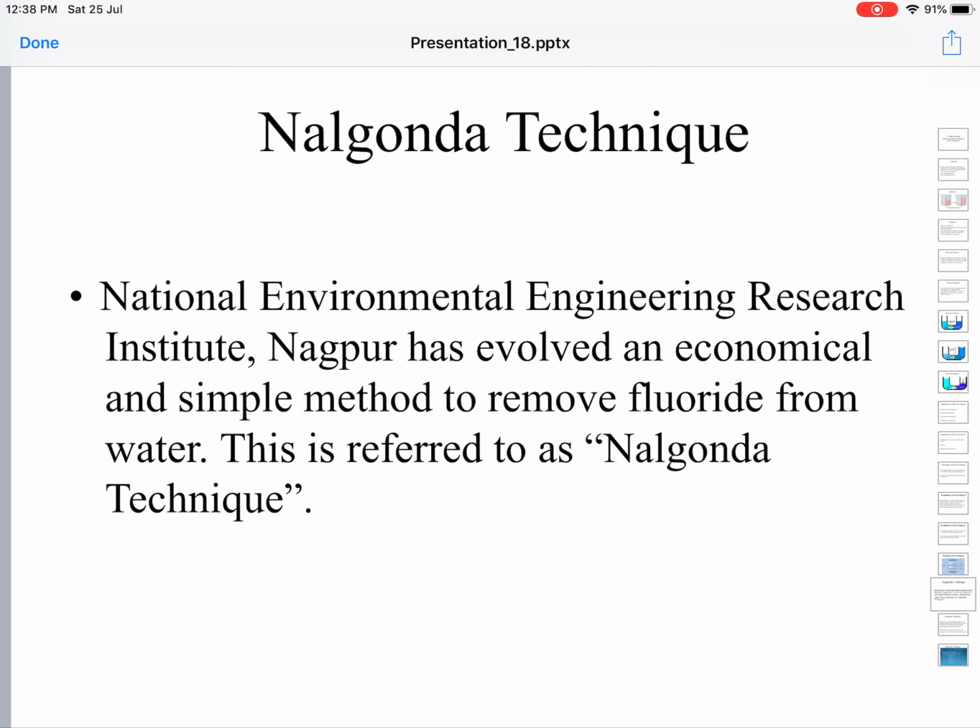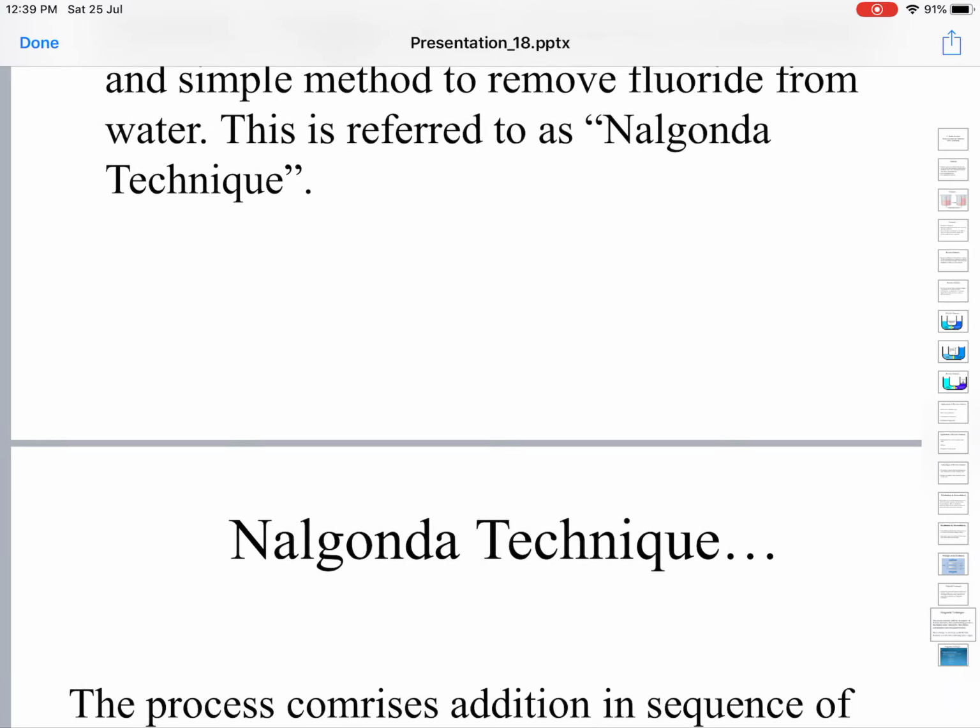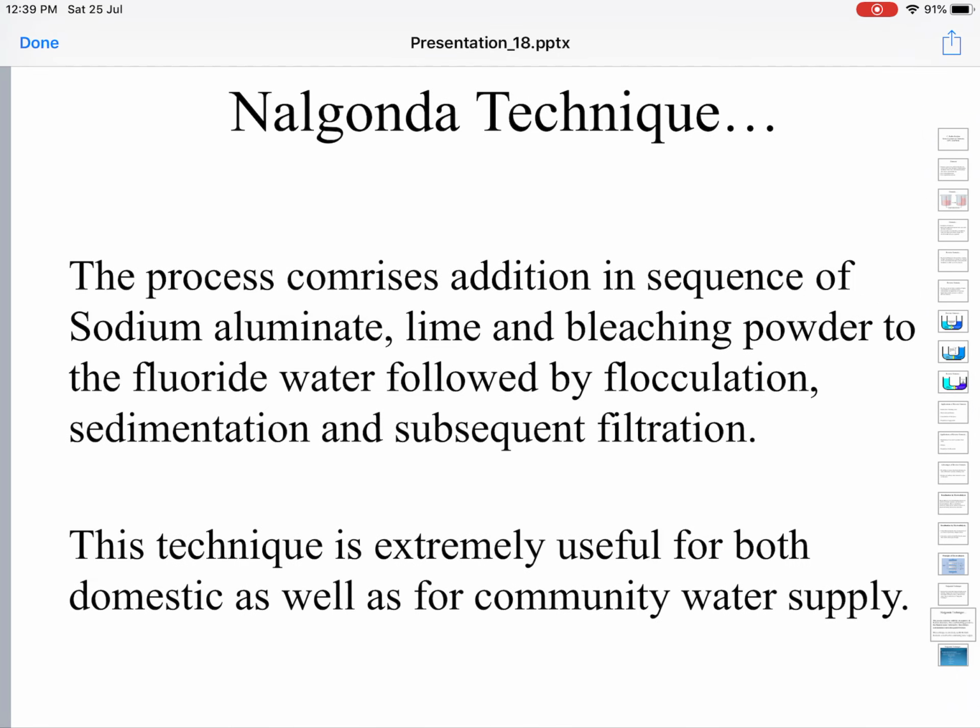Our NEERI at Nagpur evolved, way back in the 70s, a cost-effective method to remove fluoride content from water. It was first applied in Nalgonda district of our present Telangana, then Andhra Pradesh. So this came to be widely known as the Nalgonda technique. Let us see what happens in the Nalgonda technique.